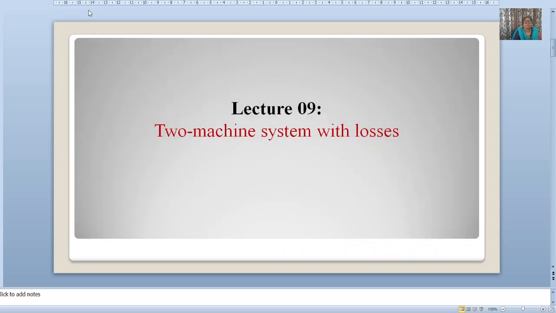This lecture is based on two machine system with losses. In the preceding section we have seen two machine system without losses. In that we have seen the maximum steady state stability limit occurs at del equal to 90 degrees. This we have already seen. Now we'll see two machine system with losses.